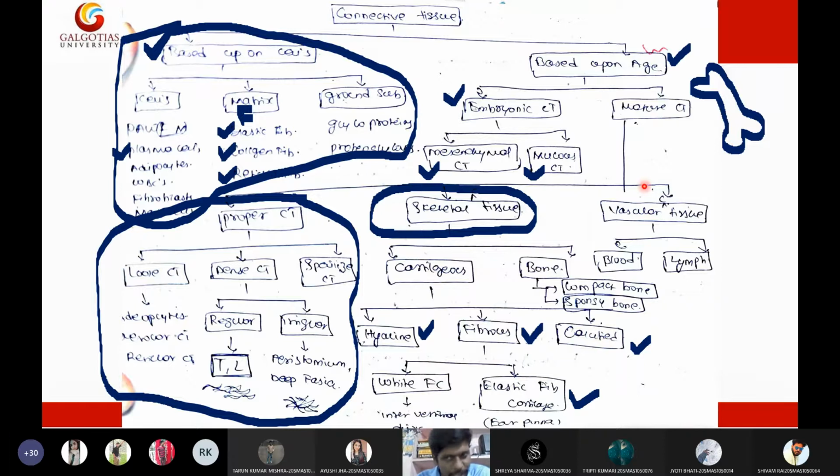Then coming to the vascular connective tissue, we have the most famous example, which is the blood. Blood is the fluid connective tissue. To be precise, blood is a mature fluid vascular connective tissue, and we have one more part of the blood, which is lymph. So this is all about the connective tissue. Are you following me?